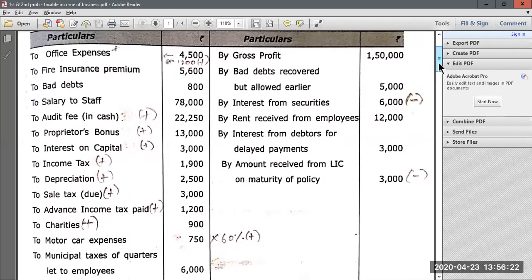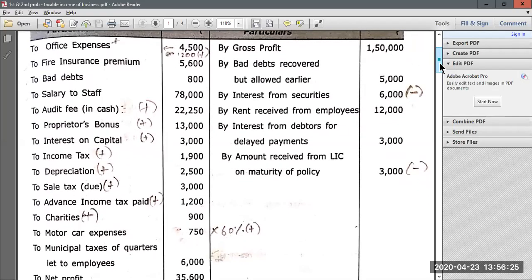Now they have given gross profit. So for gross profit, there is no need for any adjustment. Again, they have given bad debts recovered but allowed earlier. Now bad debts recovered, allowed earlier, means whatever bad debts the company had, now they are recovering, so it will become business income. So there is no need to do any adjustment. Now again, the third item, interest from securities. Now interest from securities is not business income, it is income from other sources, so it has to be deducted.